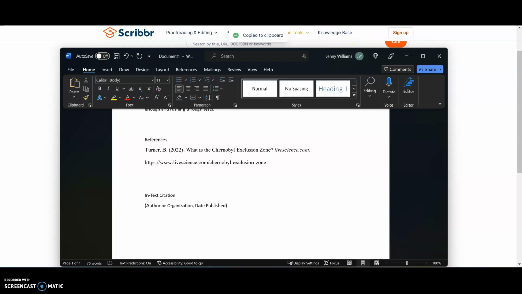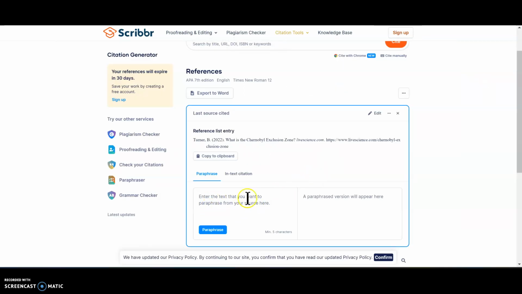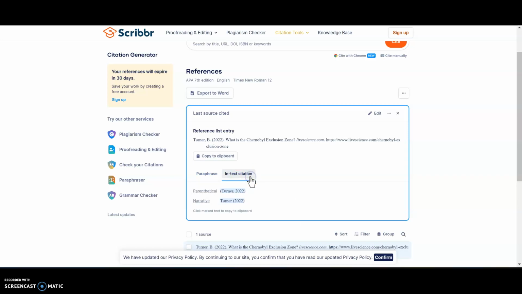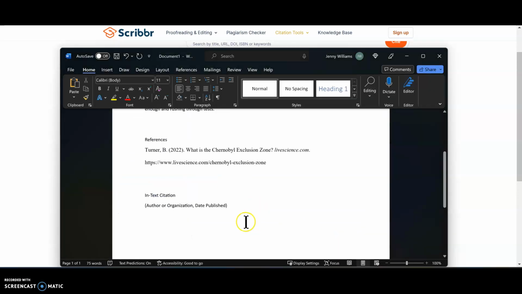Now, if you go back to Scribbr, it has a really cool part where you can paraphrase text from whatever you've copied and pasted in there, but the newest feature is the actual in-text citation. And so this is how you can do it, right? So it's Turner, because that is the author, and the year, sorry, it's supposed to be the year, not the date.